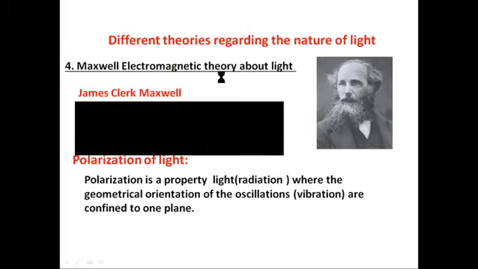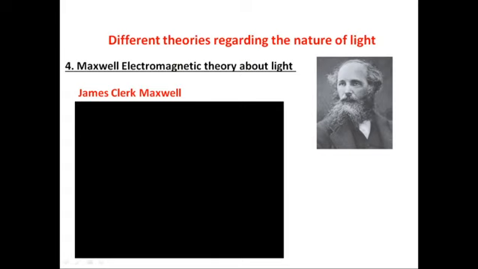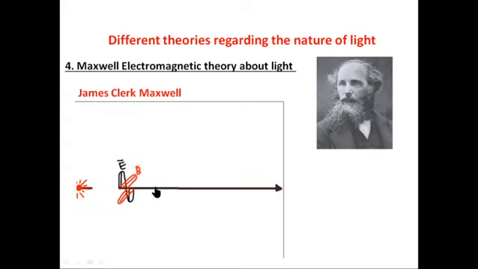You can see once again, here is the waveform. B is the magnetic vector. If you see, the red color is the magnetic field vector and the black color is the electric field vector. They are at right angles, perpendicular to each other. They are propagating in this direction, from the source to another point. So they are perpendicular to each other as well as perpendicular to the propagation direction.